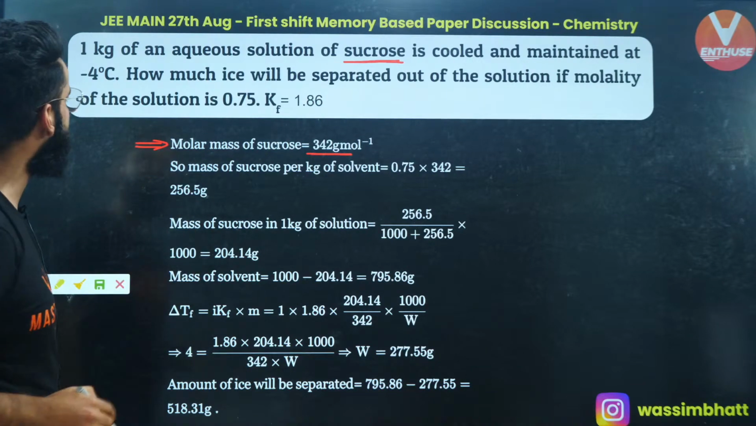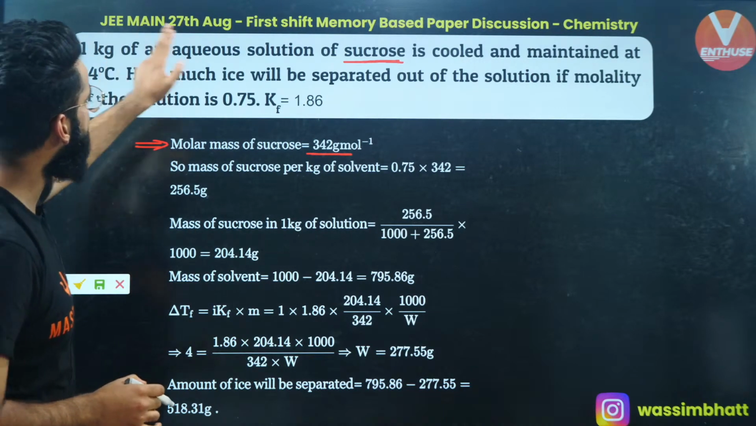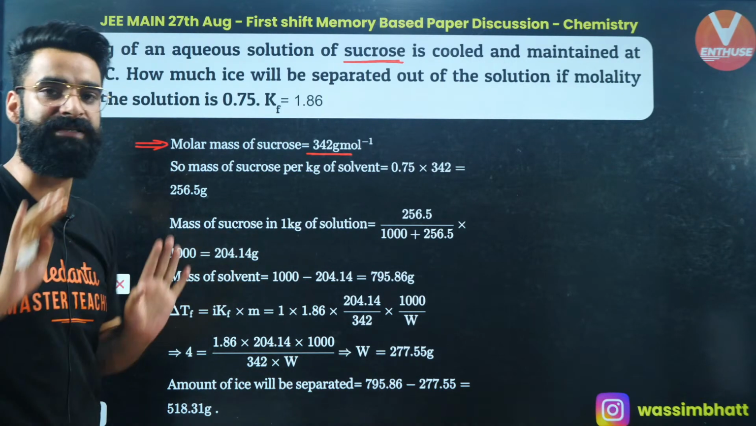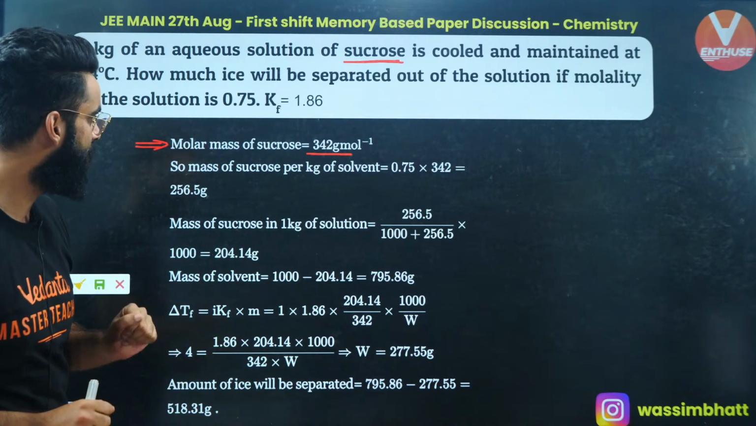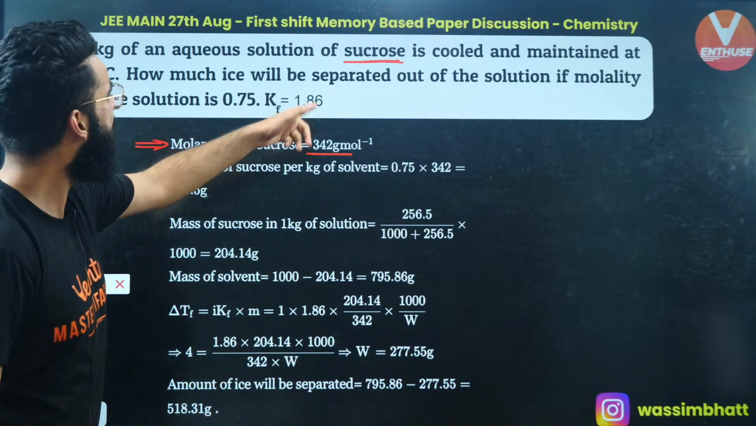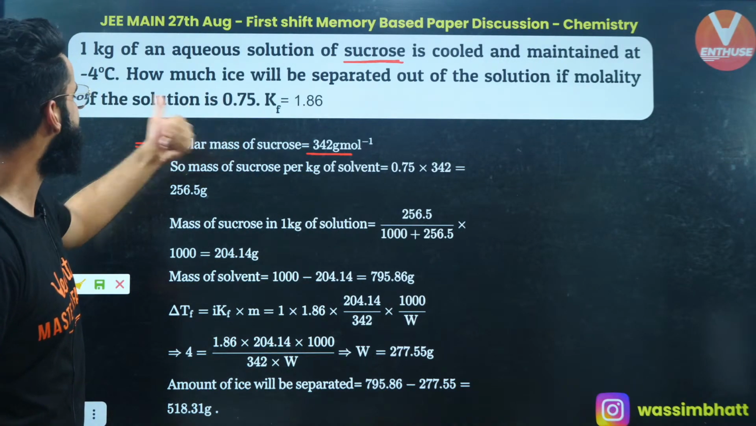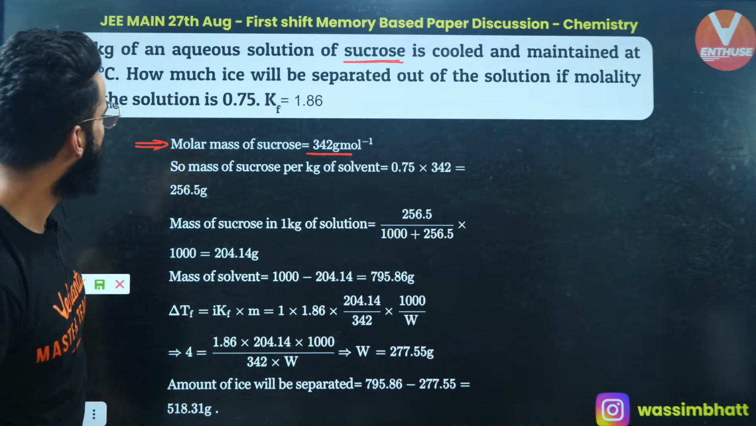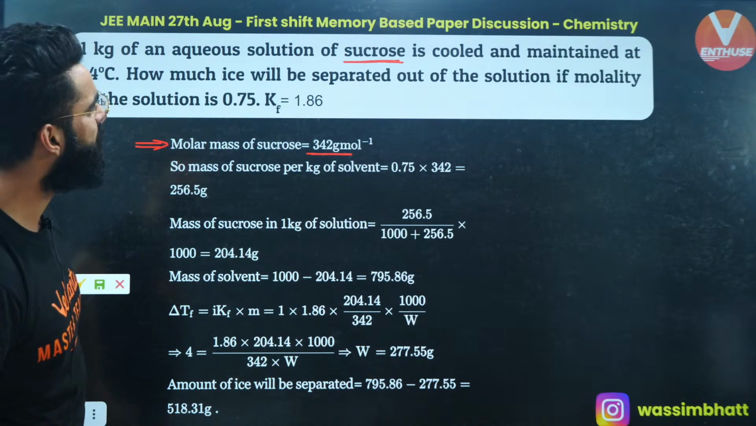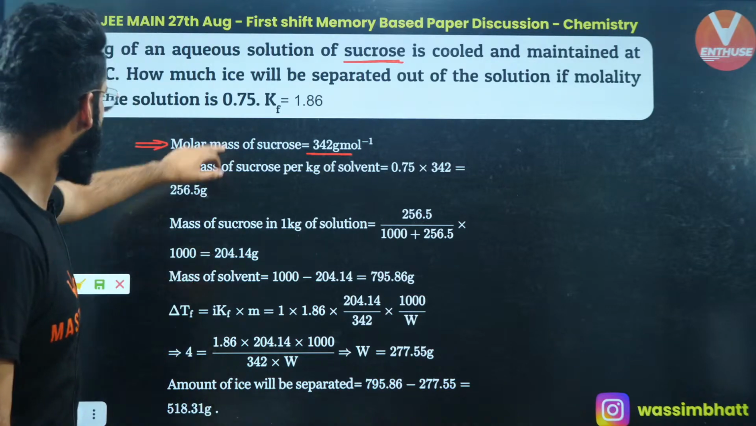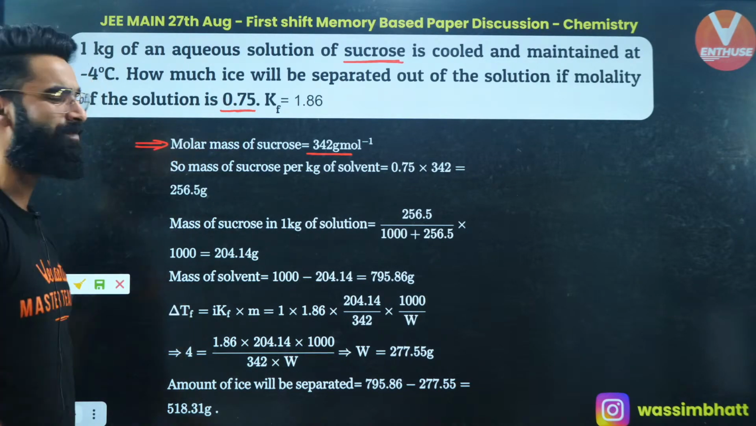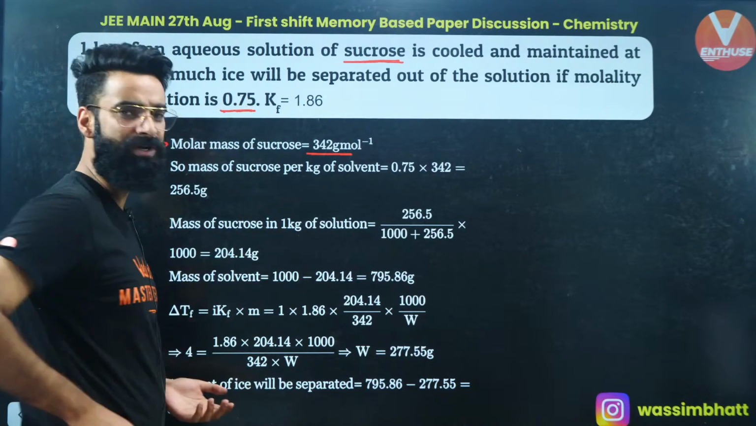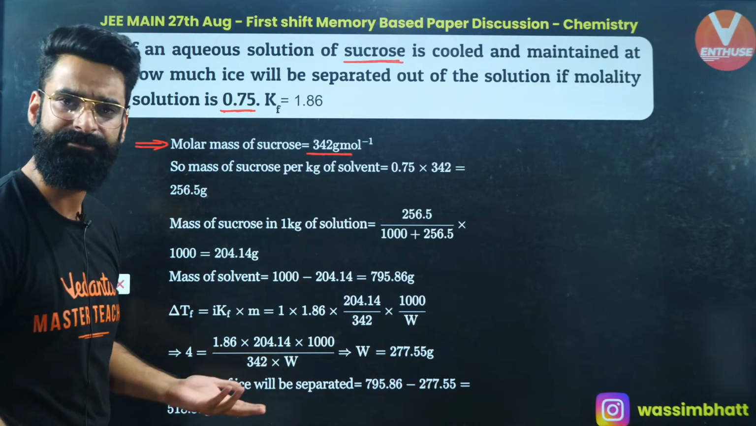It's mentioned in the question that we have 1 kg of an aqueous solution of sucrose. What is the molality of the solution? Molality of the solution is 0.75. What does that mean exactly? That means 0.75 moles of solute are present in 1 kg of solvent.